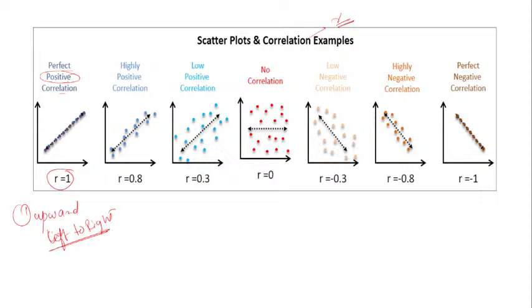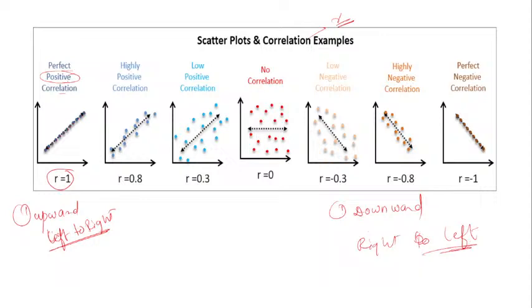When it goes from left to right, it is positive. When it goes downward, okay, from right to left, it is negative. The correlation is negative.